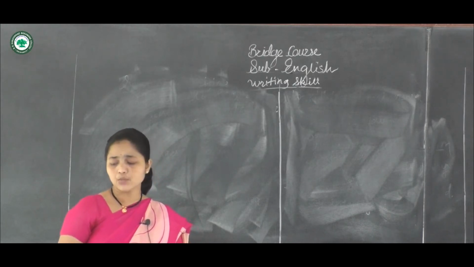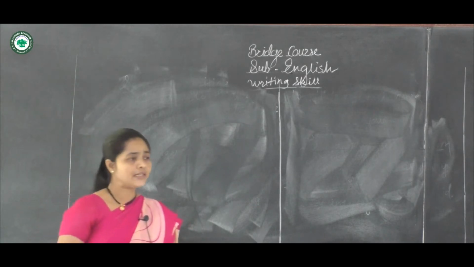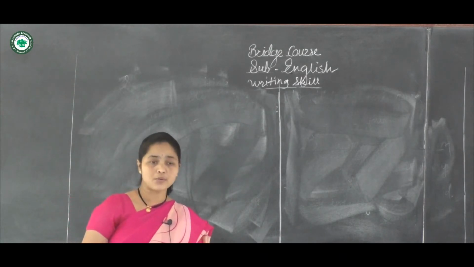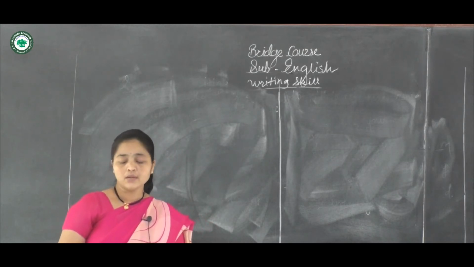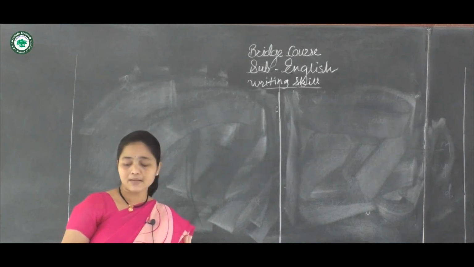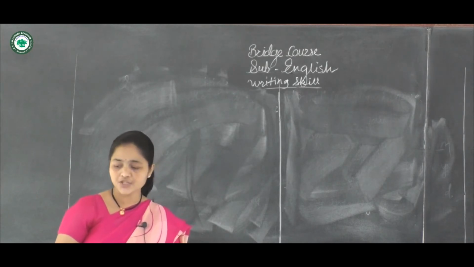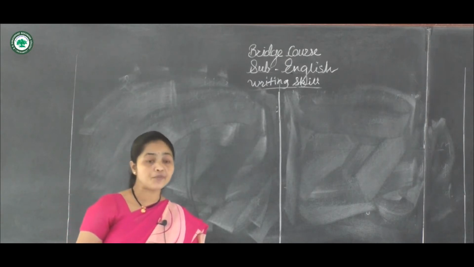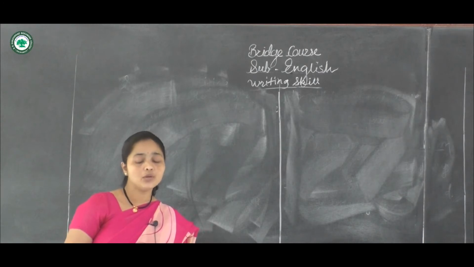So remember this one, that do not write your own examples. Do not write your own good thoughts also, proverbs, idioms, then phrases, all those things. Don't write the writer's examples also, listed thing, illustrations, comments, quotations, evidences, proofs. All those things you have to avoid.